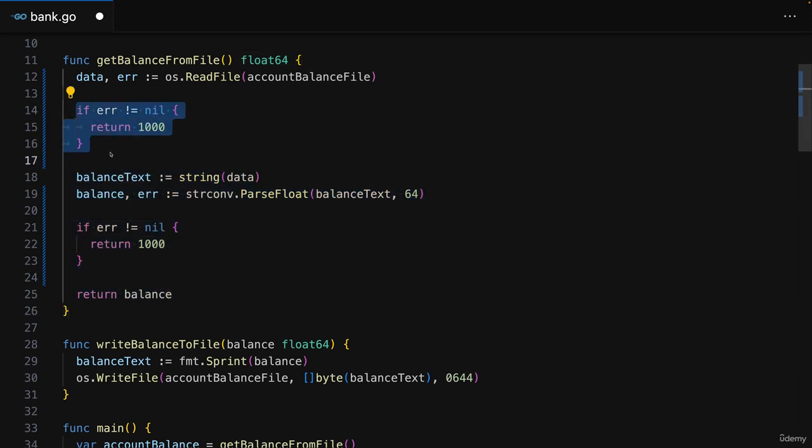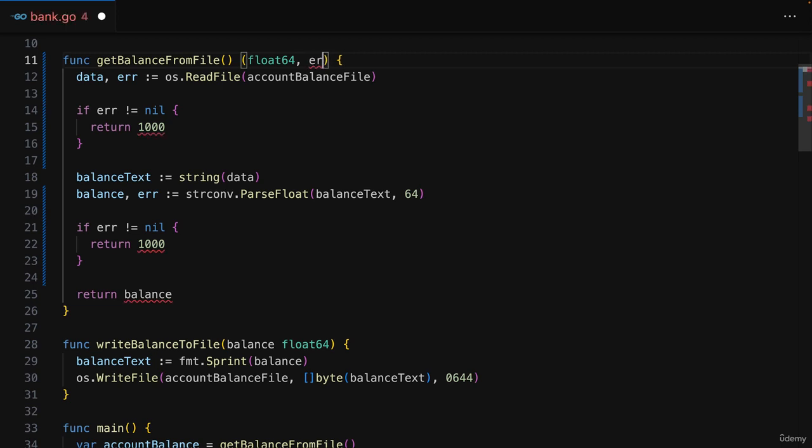Now, what we could also do here, instead of just returning such a default value here, is return a default value and also our own custom error object. So that in the place where we call this function, we could handle this error. For example, to output some error message to the user and then still use that default value if we want to. And returning a custom error is quite straightforward and easy to do. First, I'll make Go aware of the fact that I'll return multiple values. And the pattern here is that your second, or in general your last value, will be that error object.